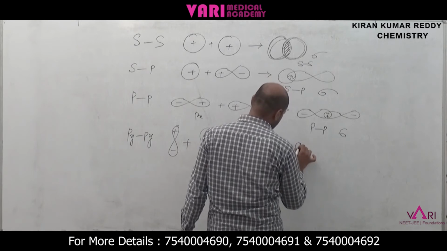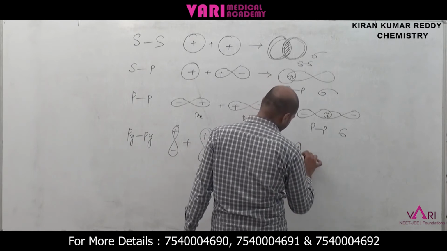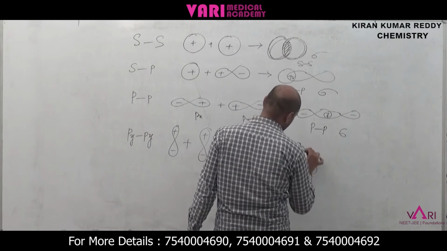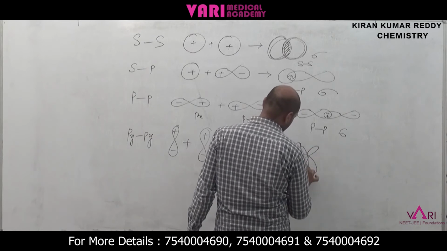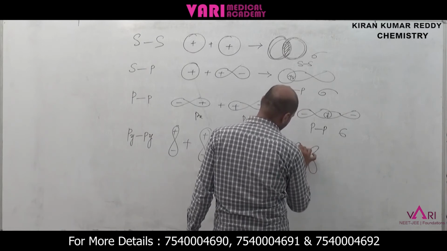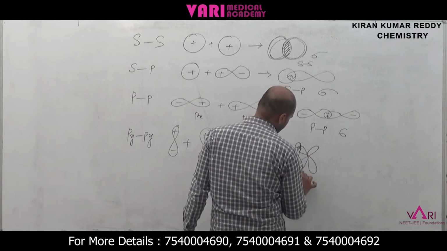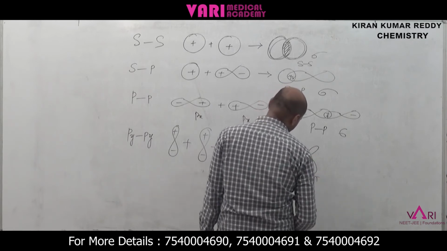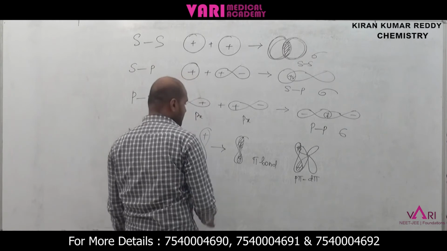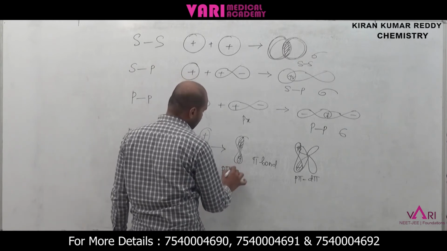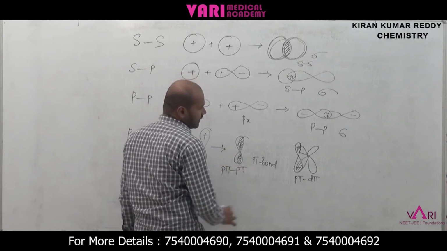If you take the P orbital and a D orbital, here also there is mixing. This is called P pi D pi bonding. Here is P pi D pi.